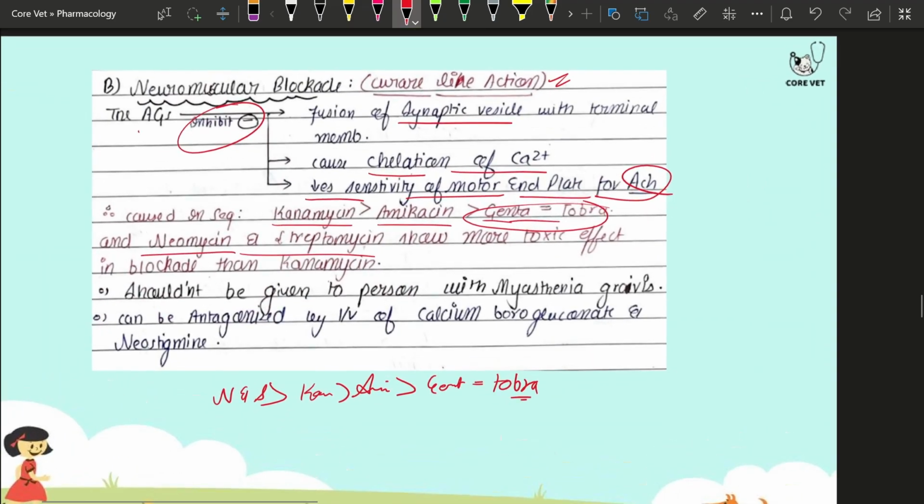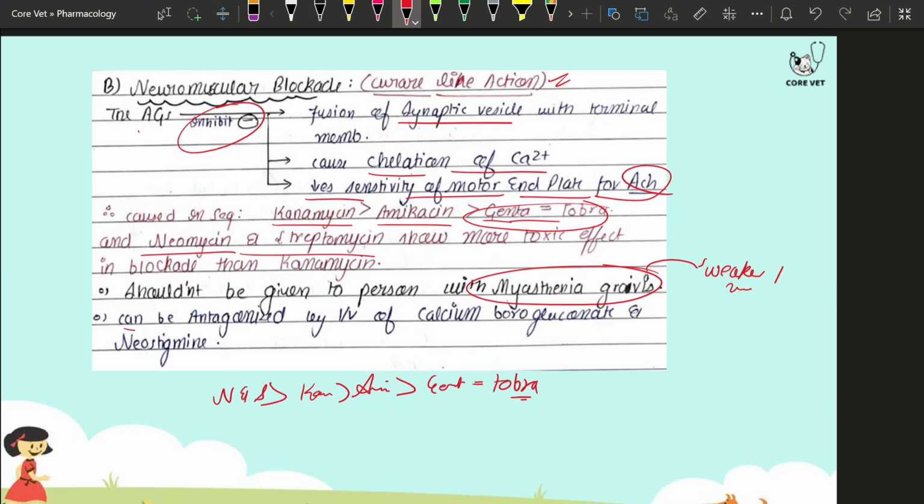And these shouldn't be given to a person affected by myasthenia gravis. Why? Because in myasthenia gravis itself, they have weakened muscle. They already have weakened muscle, and you are just prescribing a drug which already shows a neuromuscular blockade-like action. So they shouldn't be prescribed to a patient with myasthenia gravis, right?